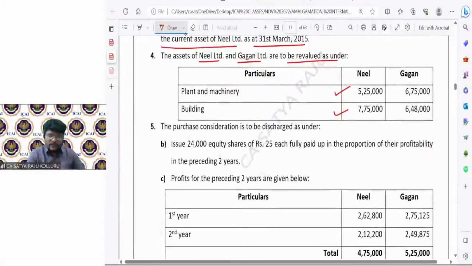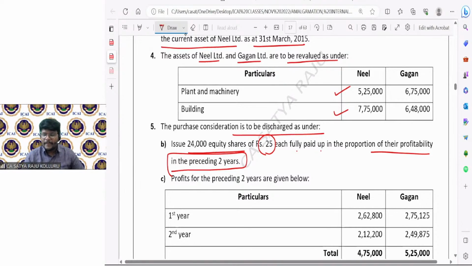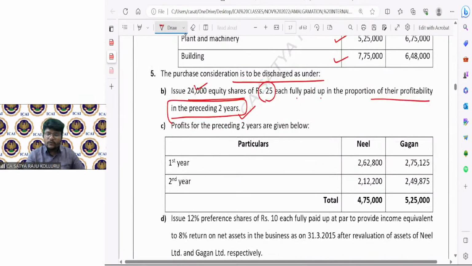The purchase consideration is to be discharged as under. Issue 24,000 equity shares of rupees 25 each, fully paid up, in proportion of their profitability in the preceding 2 years. Now, the purchasing company decided to issue 24,000 equity shares. But how many equity shares go to Neil Limited and how many to Gagan Limited? According to their profitability ratio in the preceding 2 years. That means I should work out the profitability. Profits for the preceding 2 years were given: Neil 475, Gagan 525. That means the ratio is 475 to 525.